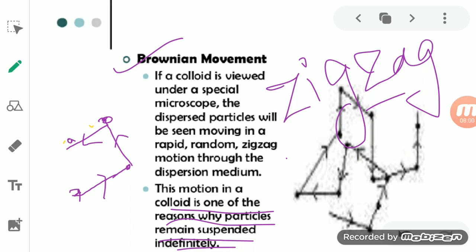They are always following the zigzag path, due to which, when you leave it for some time, the particles remain stable and do not settle down in the beaker. So Brownian movement is the reason why sedimentation does not take place in the colloidal solution. No settling of the particles will take place, although it is a heterogeneous mixture. So this is Brownian movement.